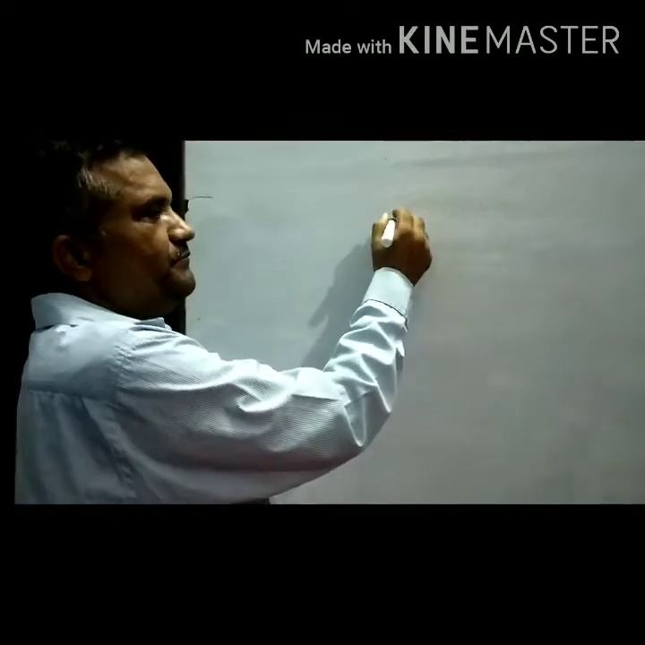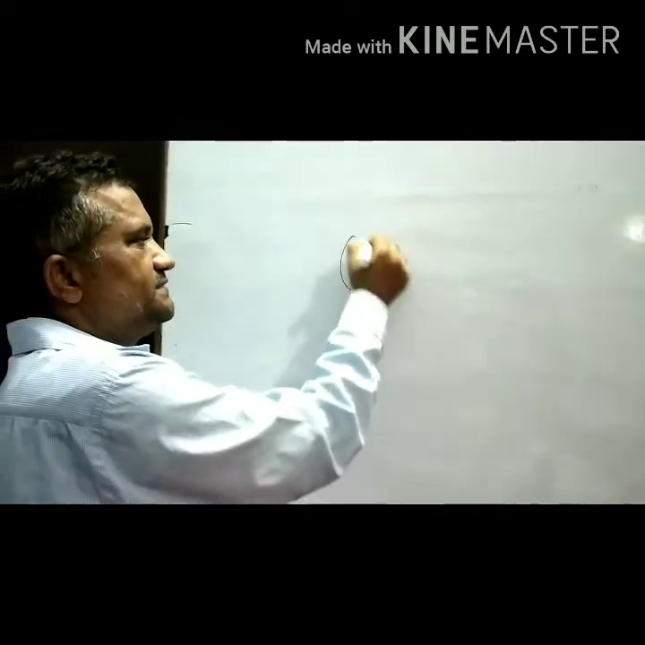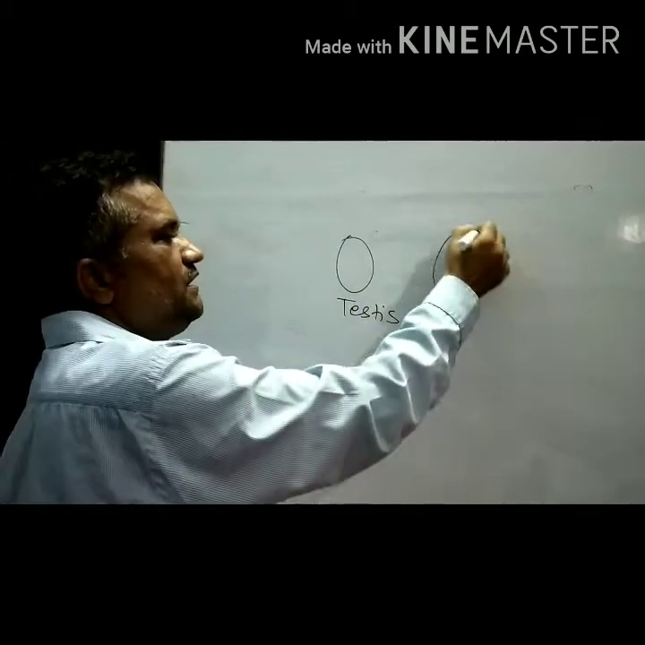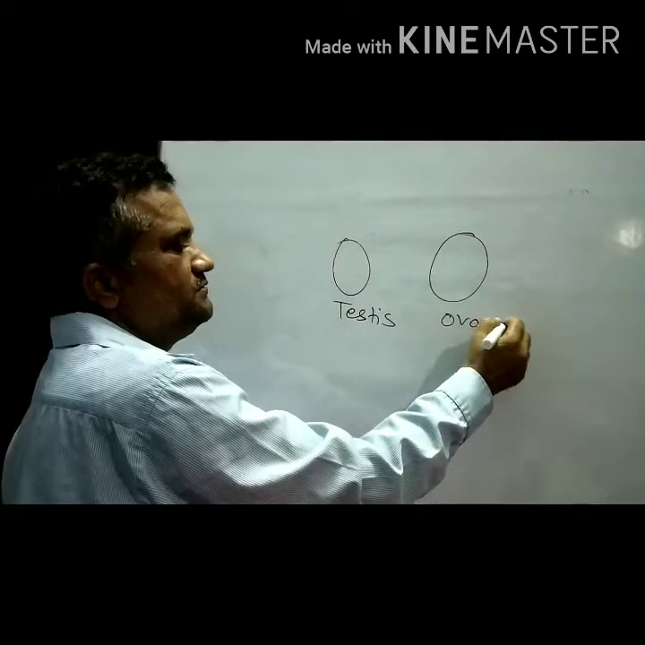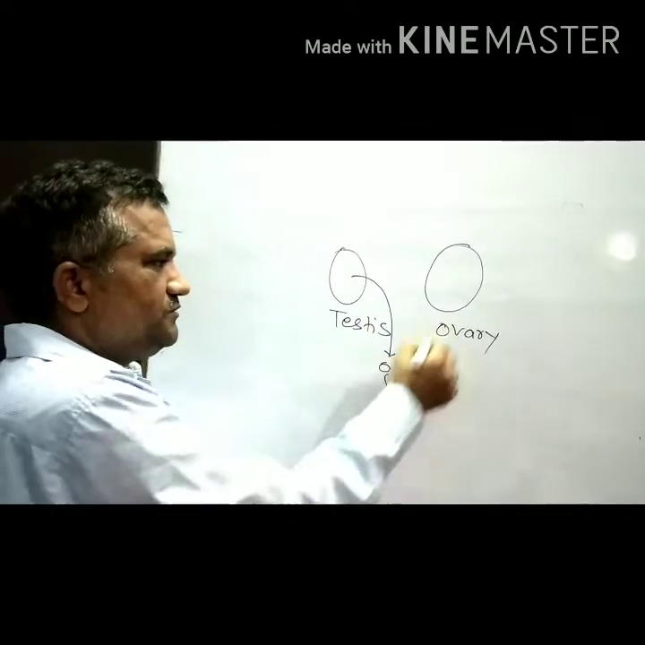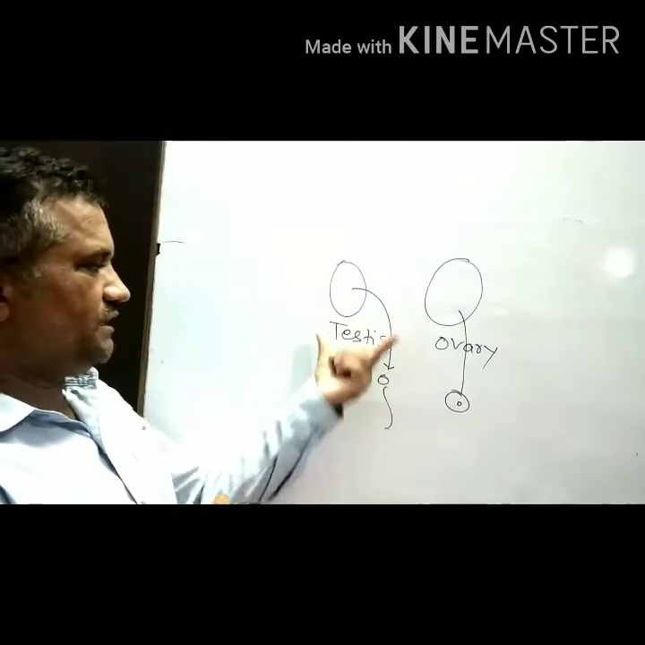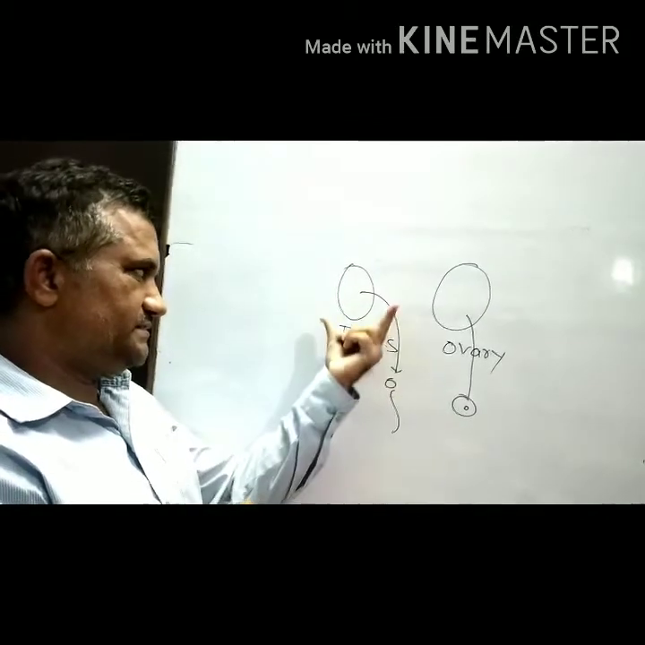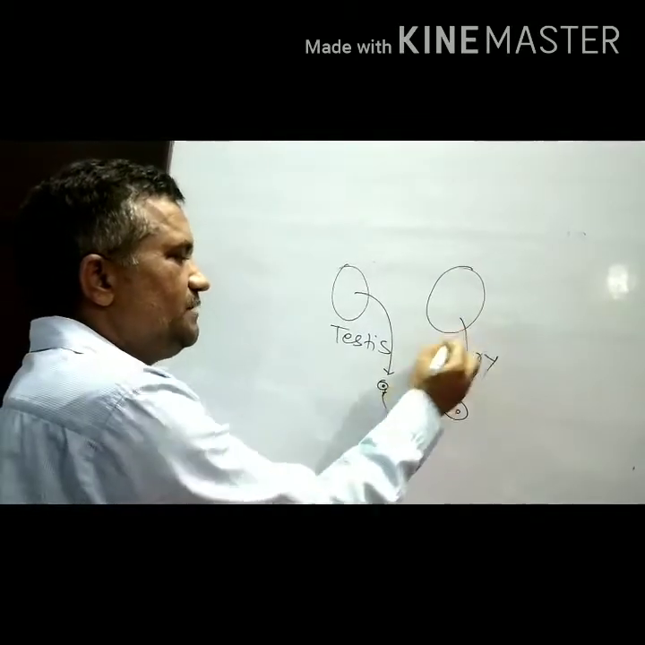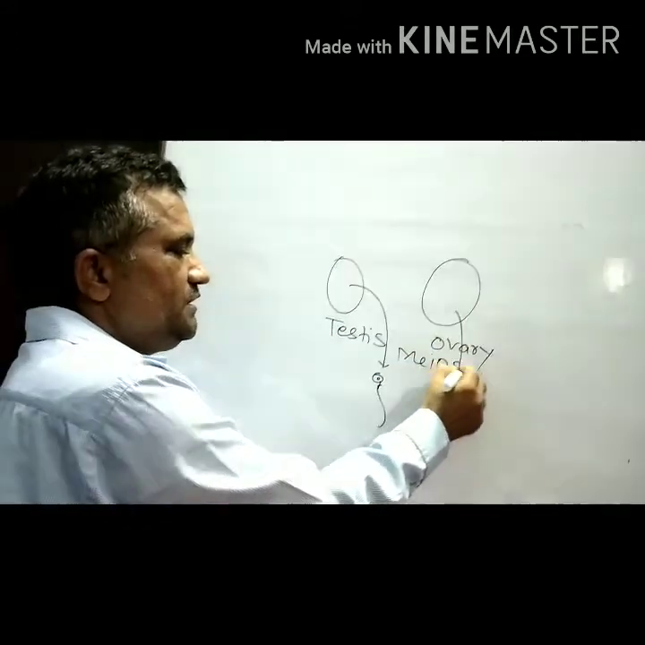So just see this. Suppose that in a human being there is a testis. The testis is the male reproductive organ, and the ovary is the female reproductive organ. From the testis the male gamete, sperm, is produced, and from the ovary the female gamete, ova, is produced. So how are they produced? One cell of the testis undergoes a special type of cell division that is known as what? Meiosis.